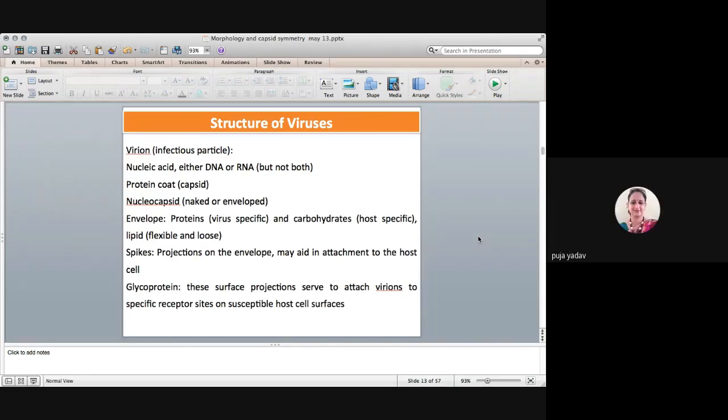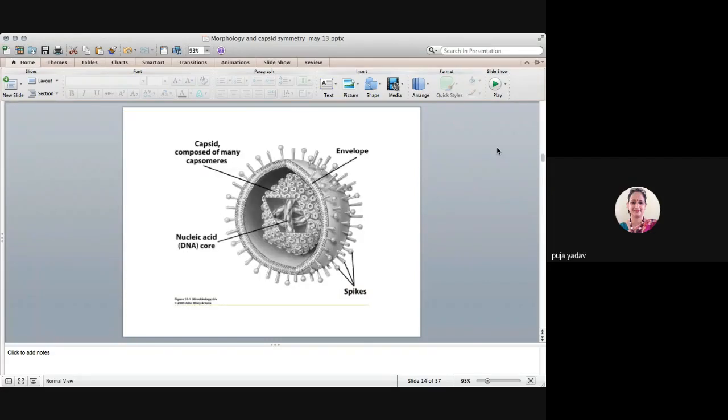Coronavirus, very good. Coronavirus has spikes, and that's how the name is derived: corona means crown-like projections, okay? These viruses have single-stranded RNA, positive strand, okay? So this is just to give you an idea about the morphology, or the structure, of the virus.